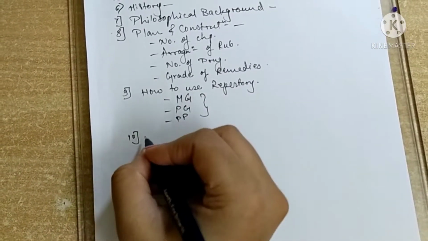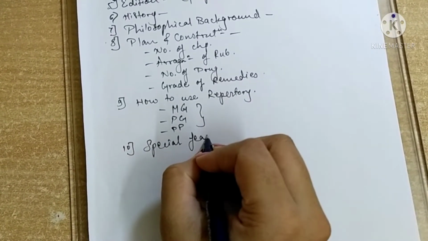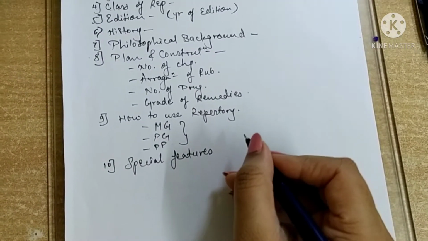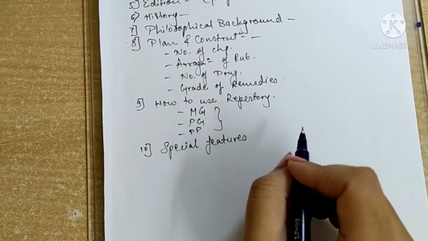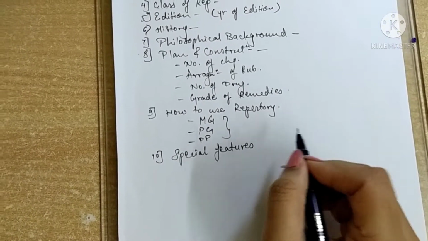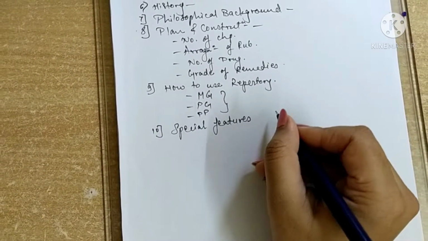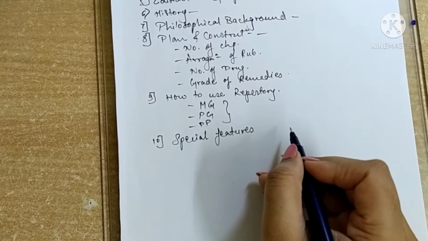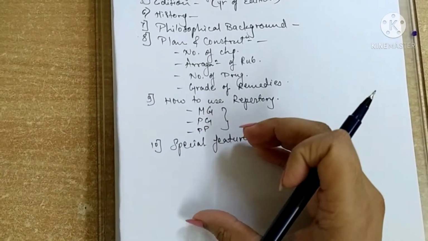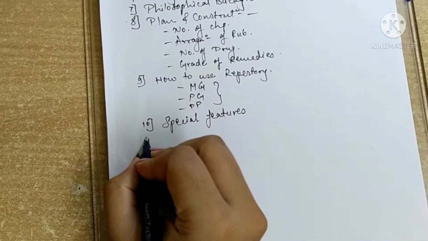Now next, what are the special features of that repertory we are going to write. In the special features, for example, Kent's repertory has deductive logic, which is from generals to particulars, that will be mentioned in that. Then what are the cross references, how is the gradation given, what is the meaning of those gradations, which is special for that particular repertory, that you are going to write in the special features of that repertory.